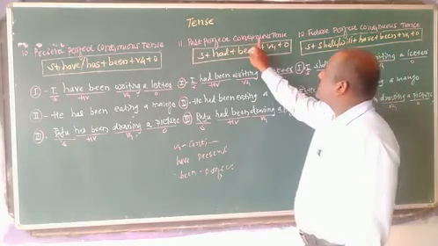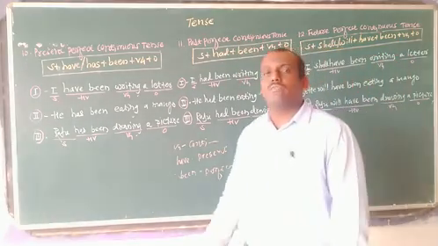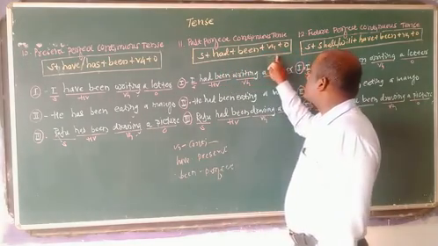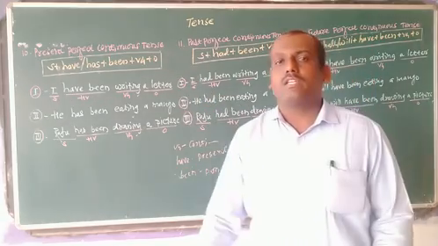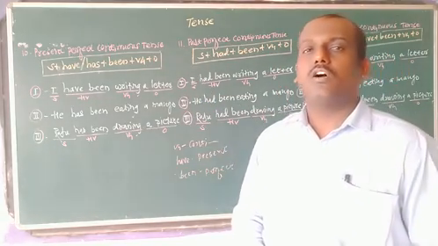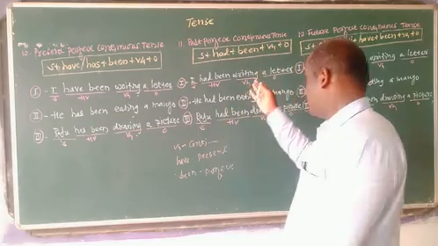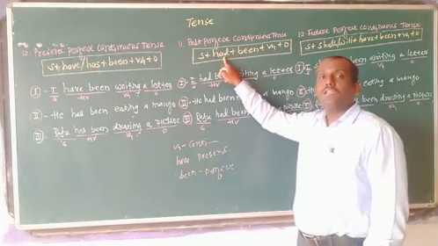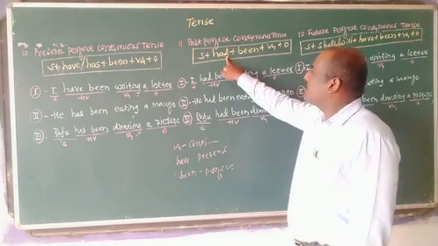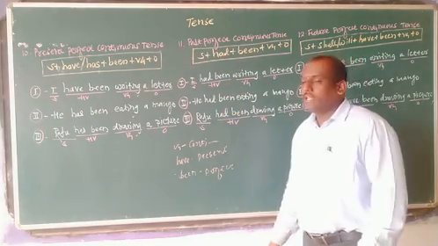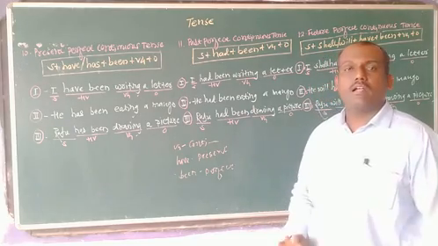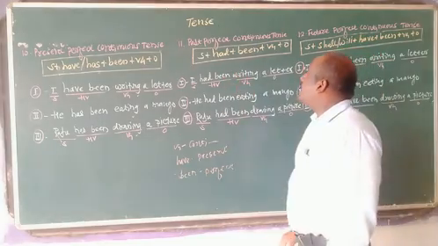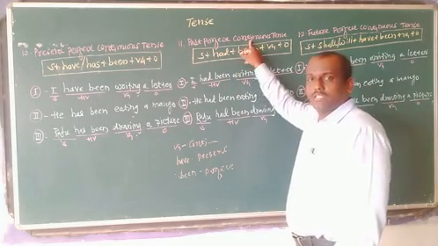Number 11, past perfect continuous. My friends, I told you it's very easy. The structure is subject plus had plus been plus verb-ing plus object. In other tenses there is a change of helping verb, but in past perfect there is no change in the helping verb. Helping verb is the same here: I had, we had, you had, he had, it had, they had. There is no change at all. Had is everywhere in past perfect continuous tense.